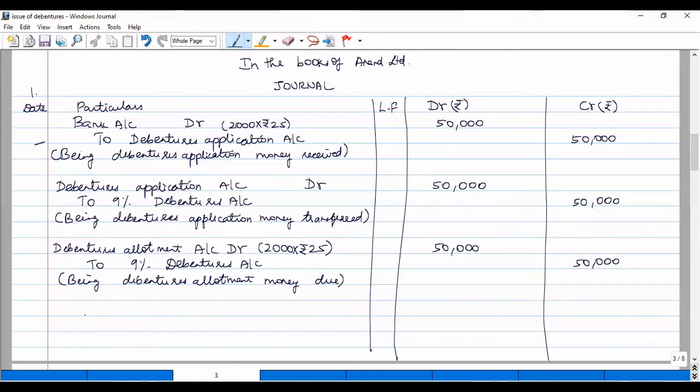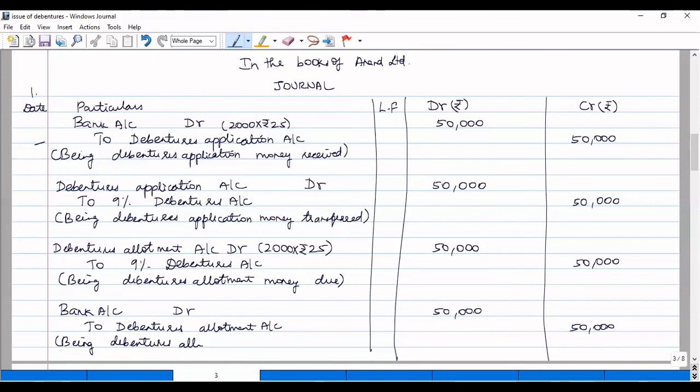Next is money received on this allotment. Bank account debit to debentures allotment account. We have received the full amount, so we pass this entry for the total amount. Being debentures allotment money received.